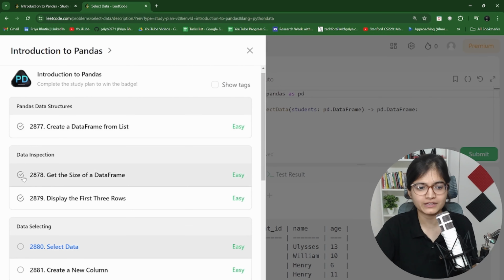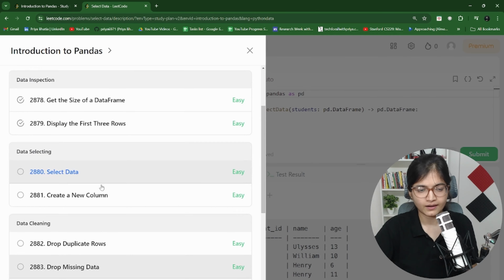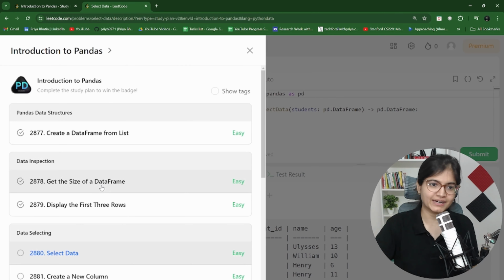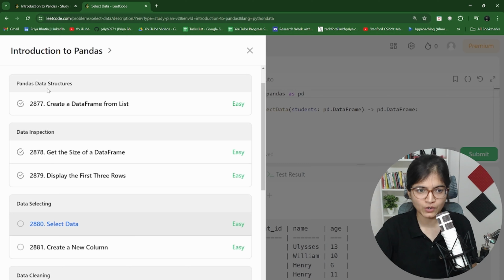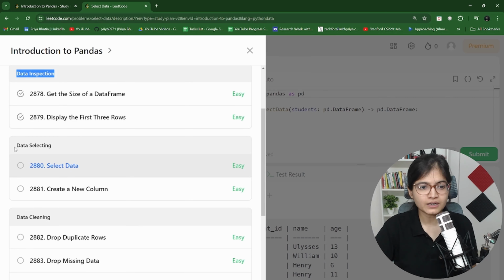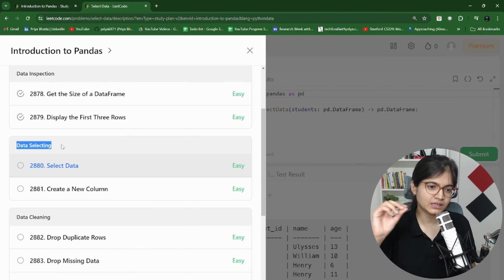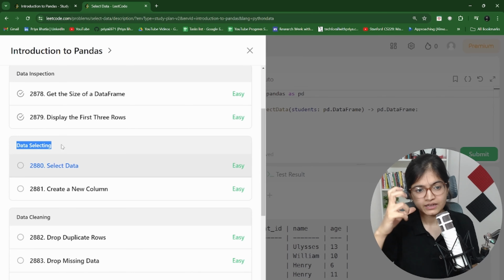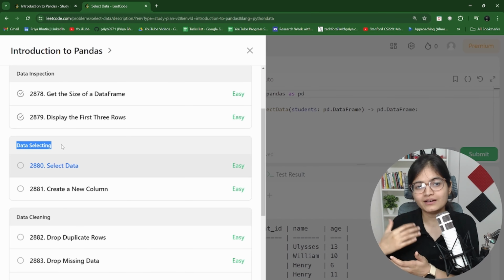You can see a tick mark will be there once you solve the problem, right? You can just check that out, and if it is not there, just refresh your screen, the way I am doing, and you will be able to see your tick marks. One thing you can see is that they have divided the problems so that the first problem is about the pandas data structure. The second problem, which we have solved, is about the data inspection module. The third problem is under the module, I would say the fourth problem is under the module of data selecting.